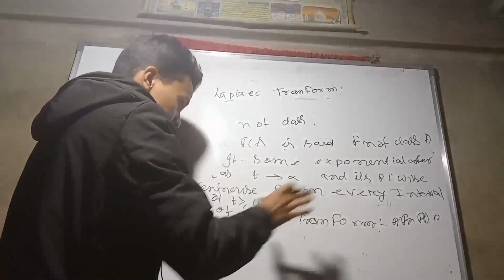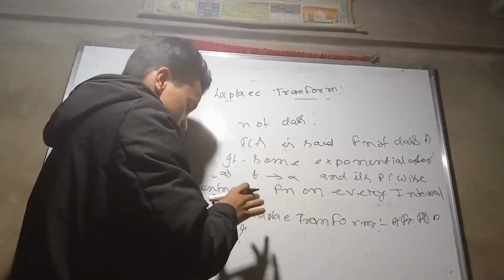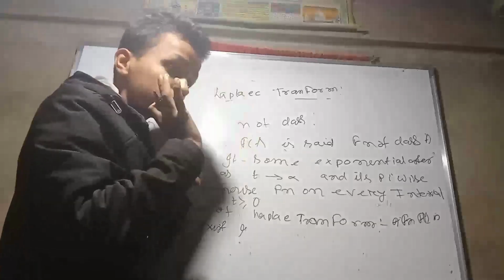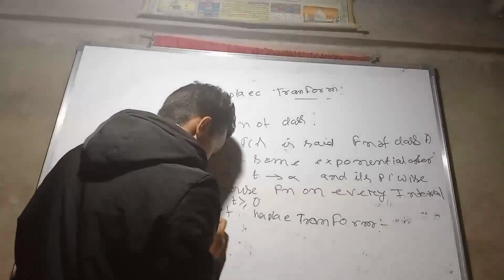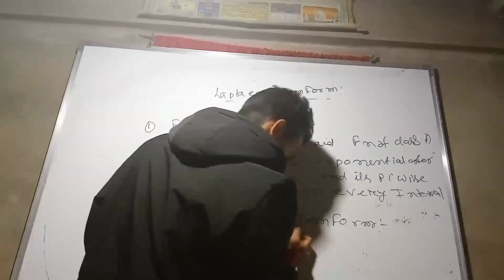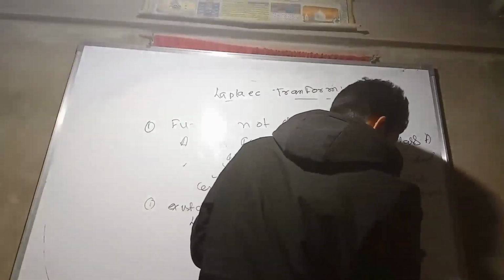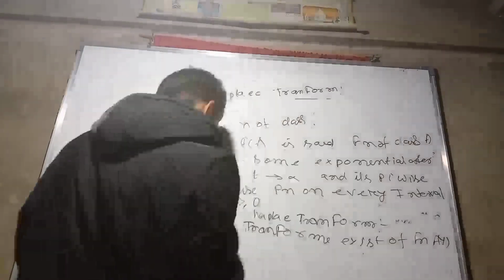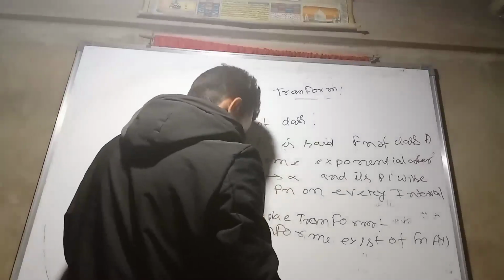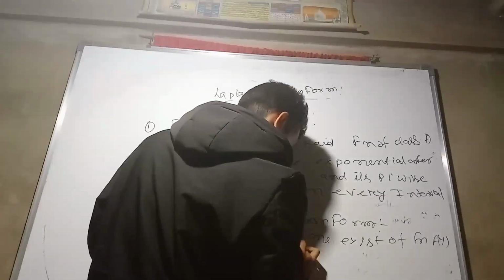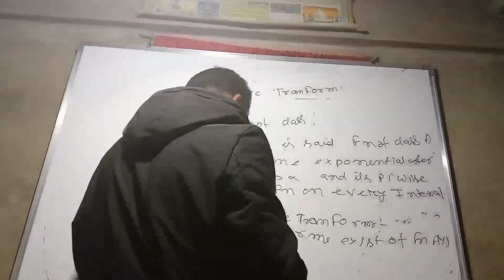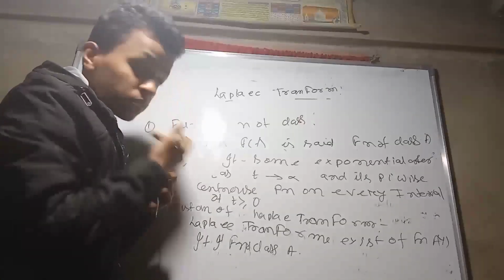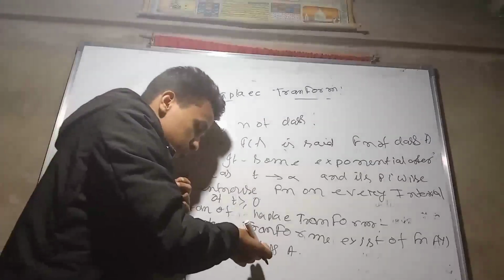The theorem says that the Laplace transform of a function f(t) exists if it is a function of class A. That is the main theorem. Now we are going to prove this theorem and go through some more examples of this topic.